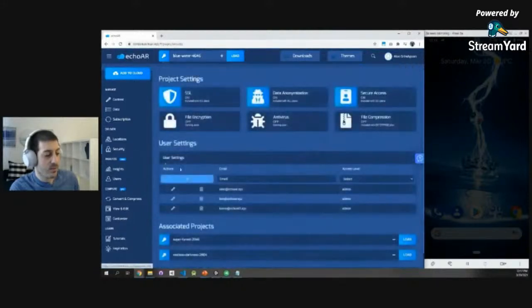In the security page, you're able to see more security features, and you can add users to your application. So if you're working on a project as a team, you can add other team members to your project.